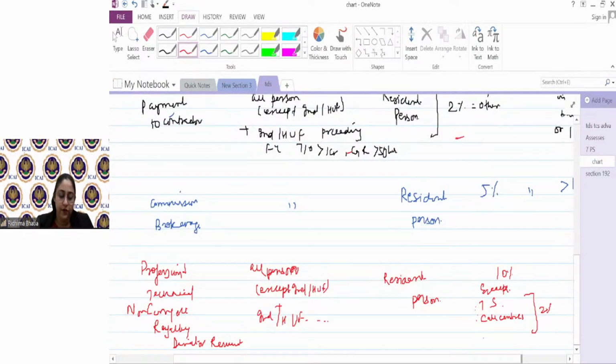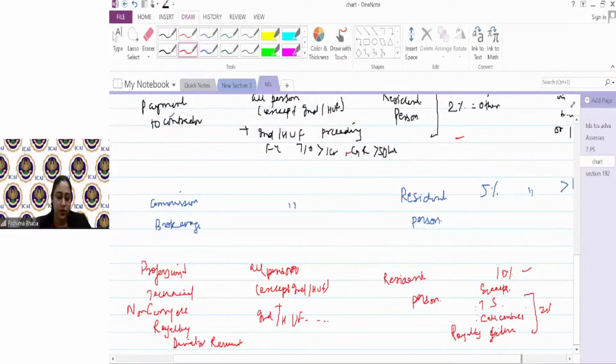When I am making payment for royalty for cinematographic films, then it is 2%. Royalty in general, किसी author को payment दे रही royalty का, I will deduct tax at 10%. But I'm making royalty payment to the production company for giving me rights for the films. I will deduct the tax at the rate of 2%. The general rate is 10%.